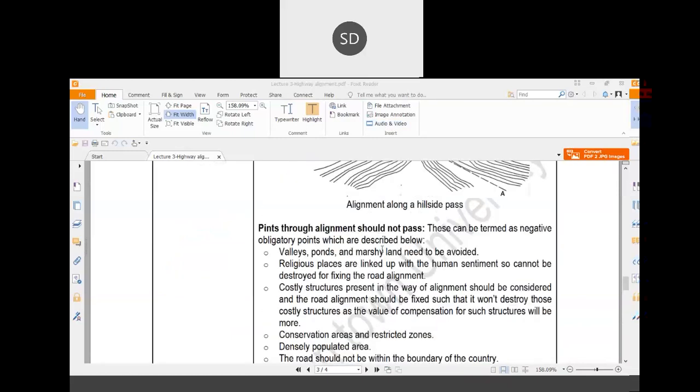Is this portion clear? If it is clear, I will start the next portion. Yes, sir.